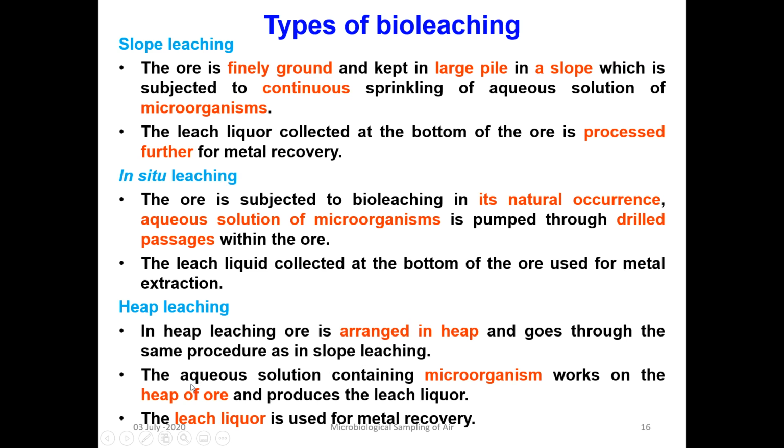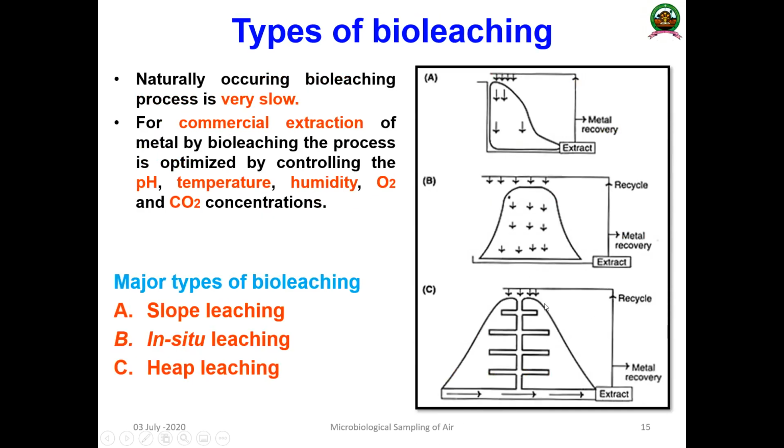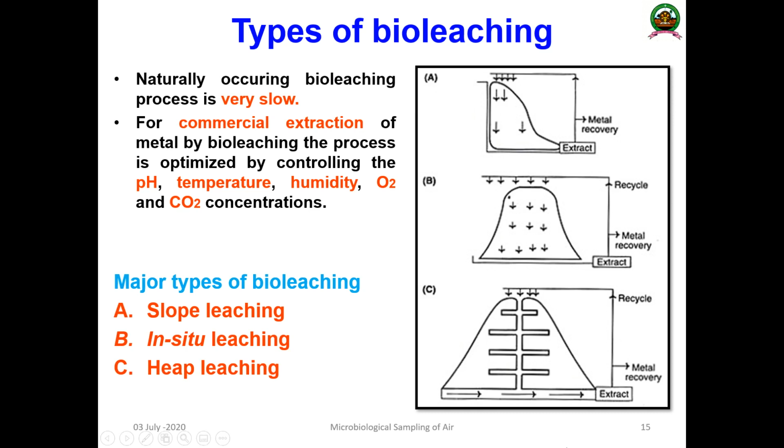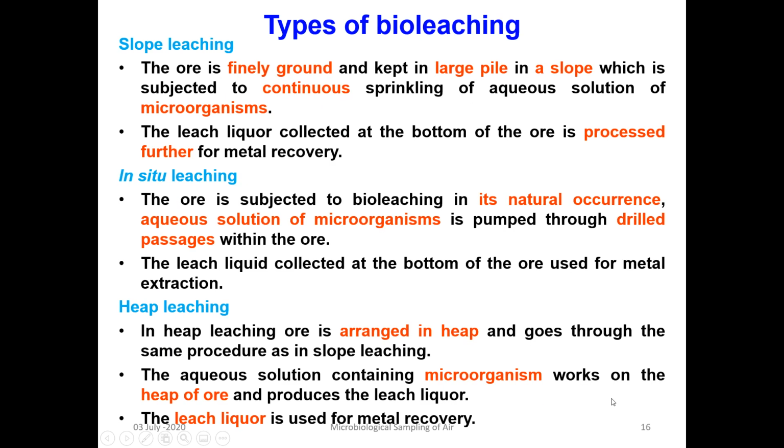The aqueous solution containing microorganisms works on the heap of ore, and later the extract is collected at the bottom. This is known as heap leaching. The leach liquor collected due to the microbial activity is used for metal recovery.